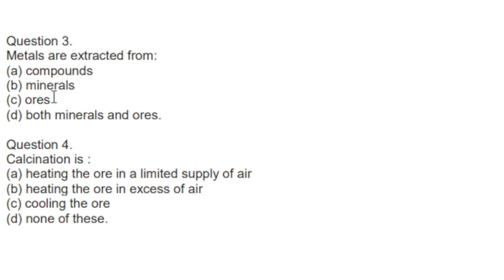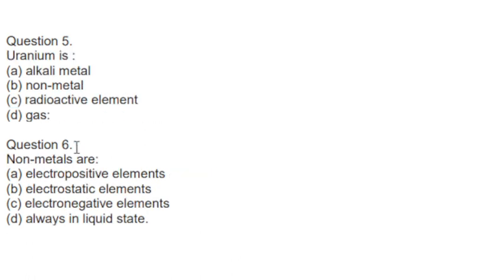Next, calcination is. So it is a process of heating the ore in a limited supply of air. So correct option is A. Next, uranium is. So it is a radioactive element. So correct option is C. Next, non-metals are. So they are electronegative elements. So correct option is option C.